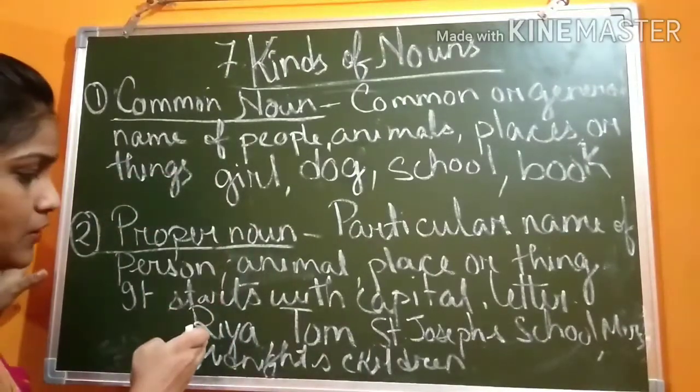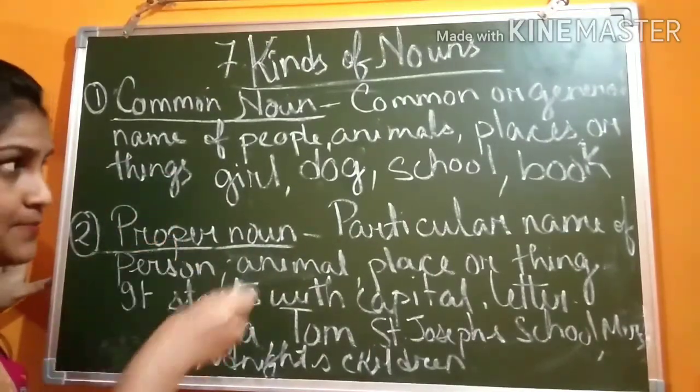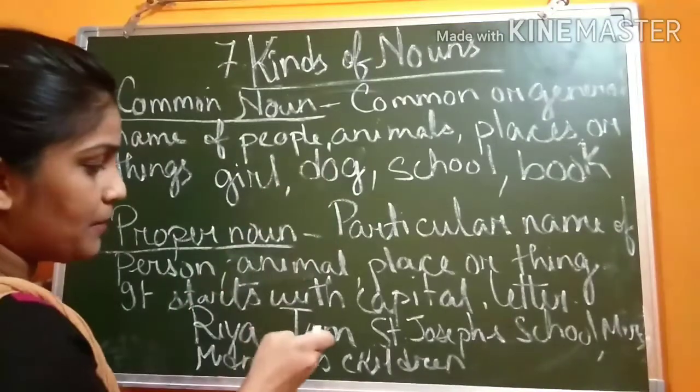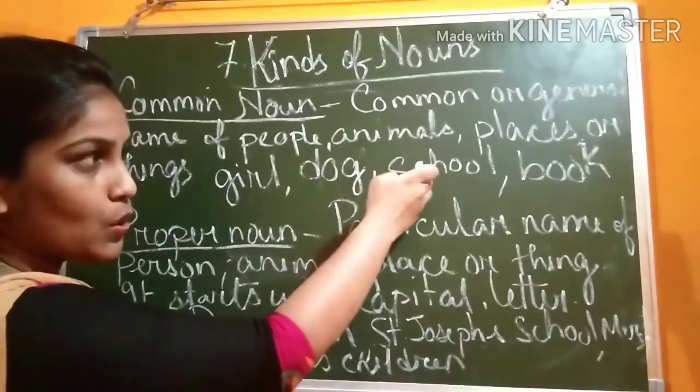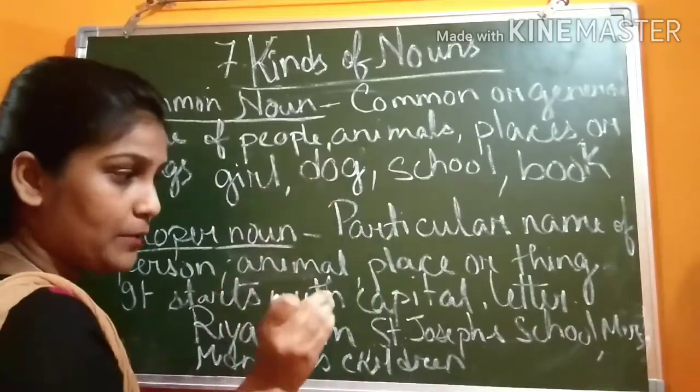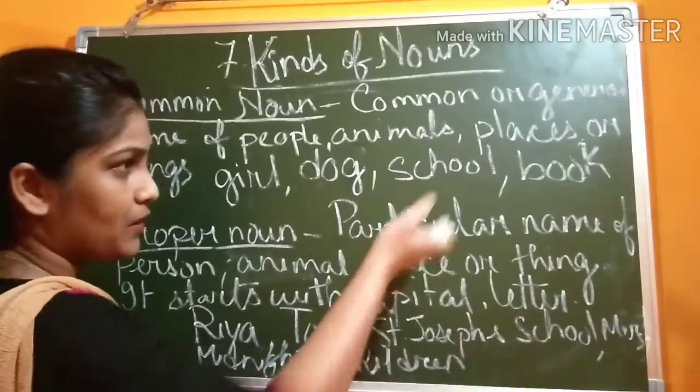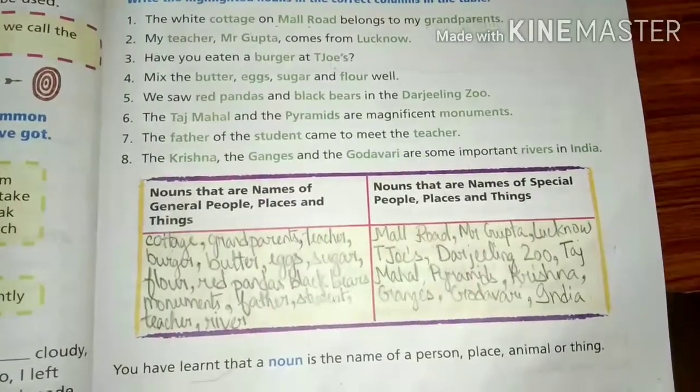But if we know the name of the girl, Ria, there is only one particular girl, yes. Dog, it will be common. But if we know the name Tom. School, many schools. But if we know the particular name of the school, then it will be proper. Understood? So now we will be doing the exercises.